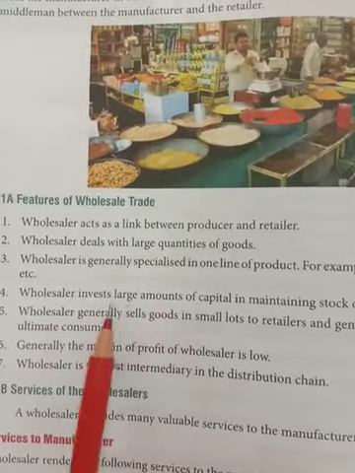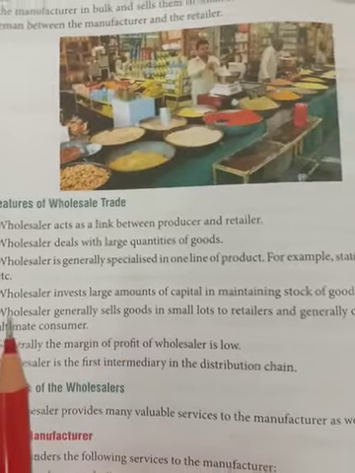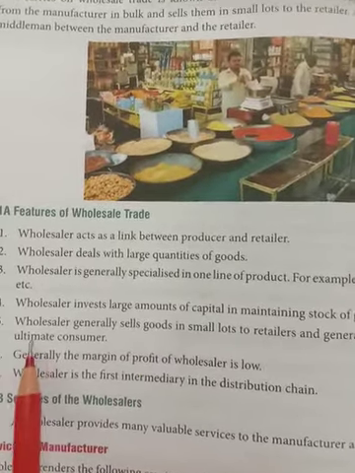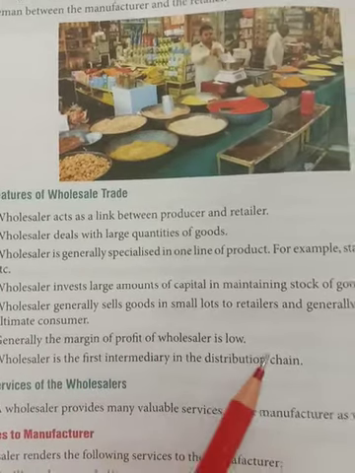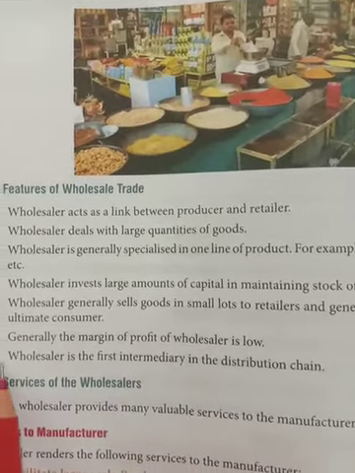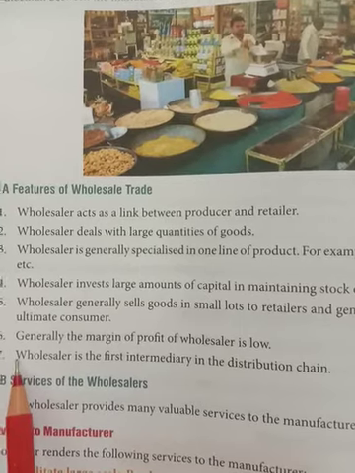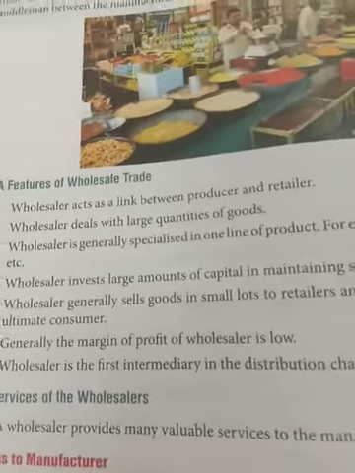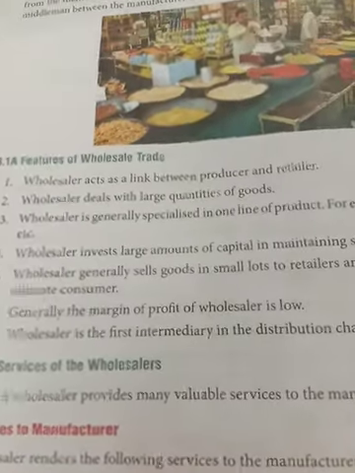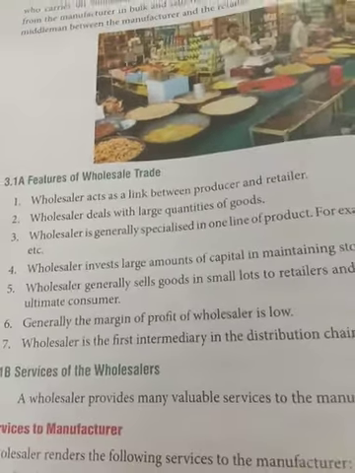The wholesaler invests a large amount of capital in maintaining the stock of goods so that there will be no harm to the goods. Then the wholesaler generally sells goods in small lots to the retailer. Definitely the margin of profit is very low for the wholesaler comparatively. The manufacturer or producer has a very high margin of profit, and the wholesaler does not have that much profit. So he is comparing the wholesaler with the producer here.